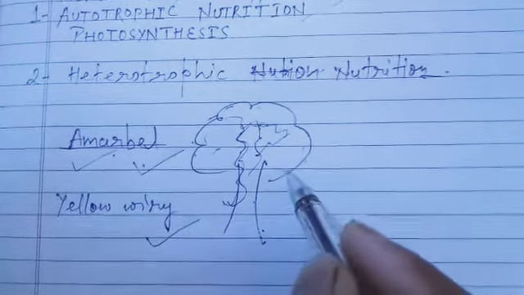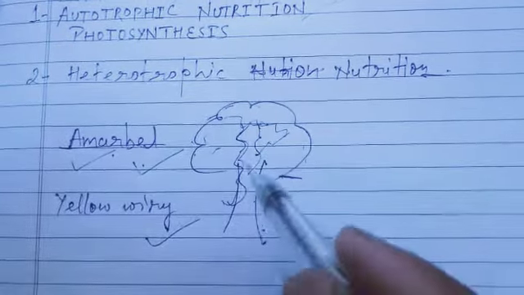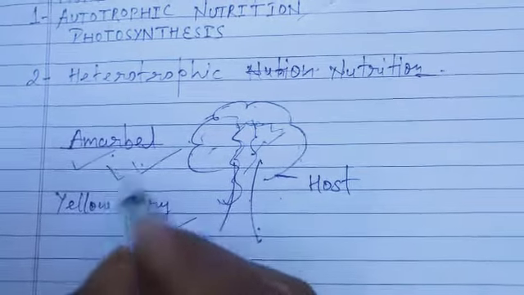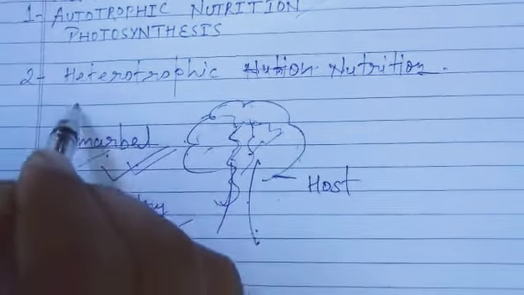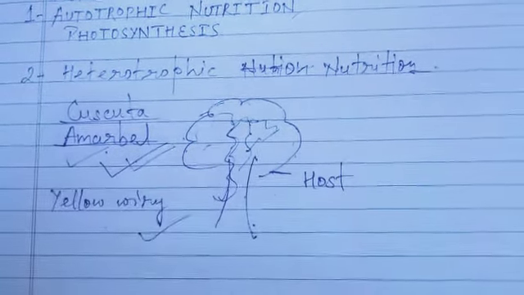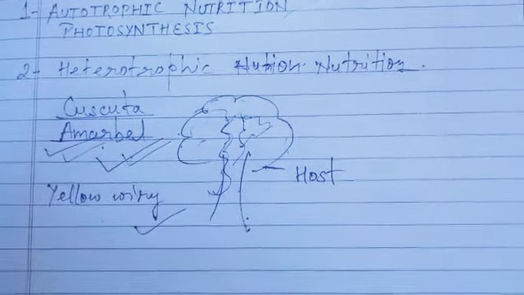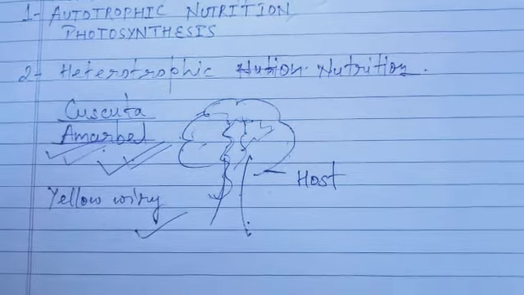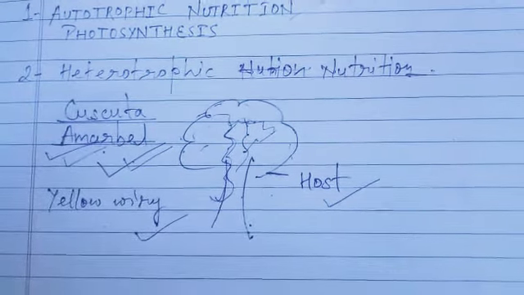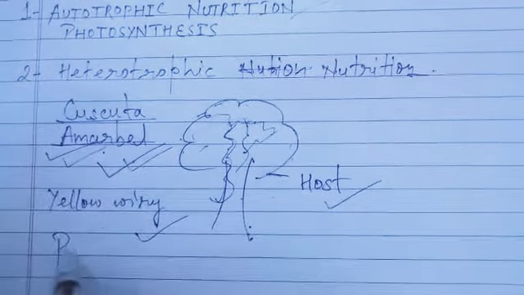One thing I want to tell you, the tree which provides food to this kind of plant, this Amarbel, is called host. And Amarbel is also known as Cuscuta in English, and in Hindi it is Amarbel. So the plant which provides nourishment to the climber is called host, and the plant which gets nourishment from the host plant is called parasite. Clear?